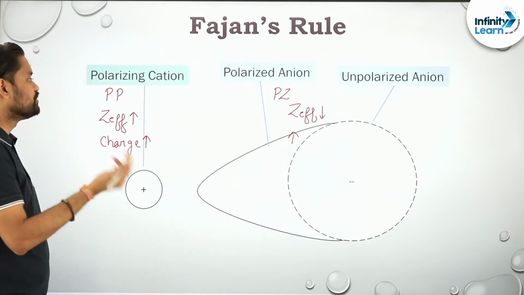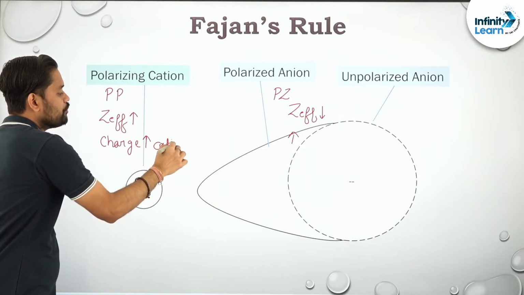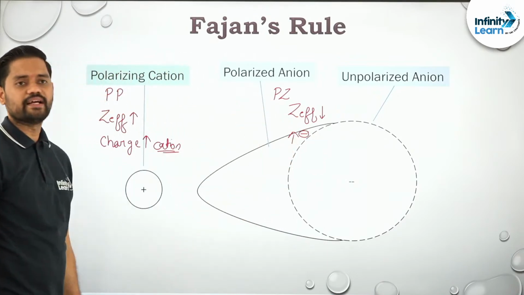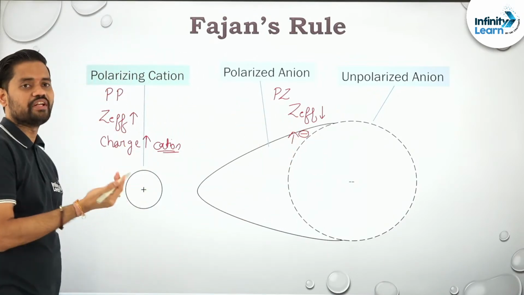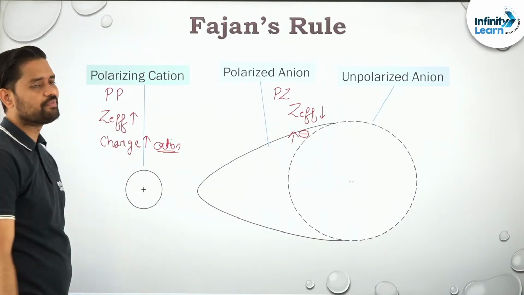Okay, more the charge on the ion, more is the what? More the charge on the cation. Here I have to take more charge on the cation, and here more charge on the anion part. Okay, and hence what will happen? Polarization will increase, and hence covalent character will increase. Okay, so that is the particular case.